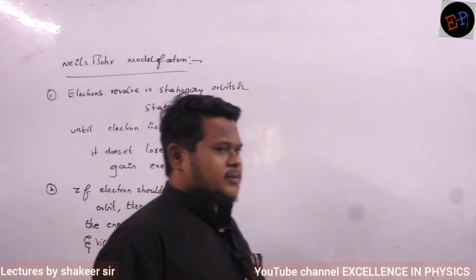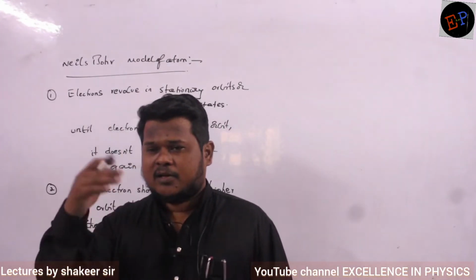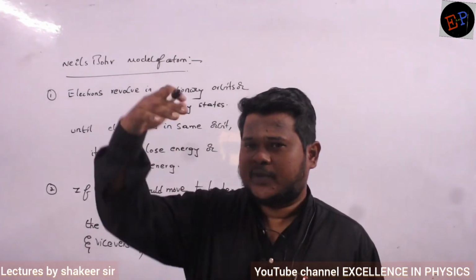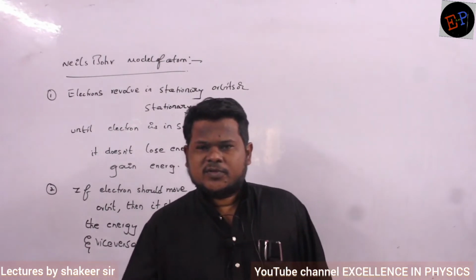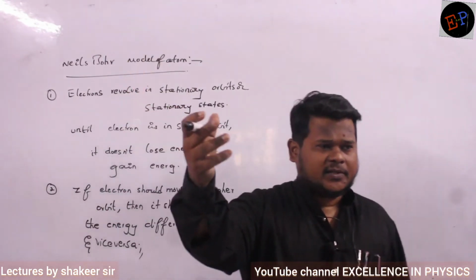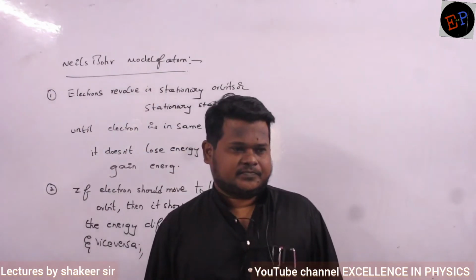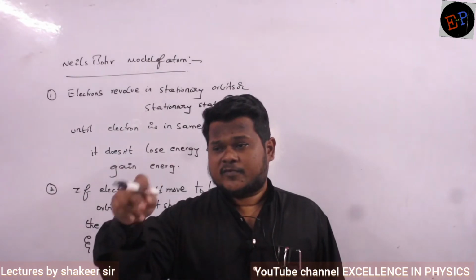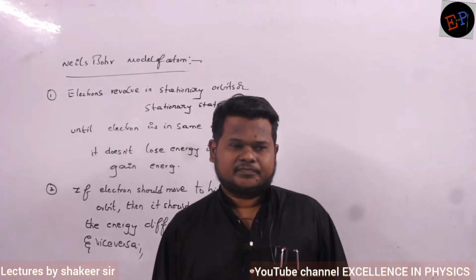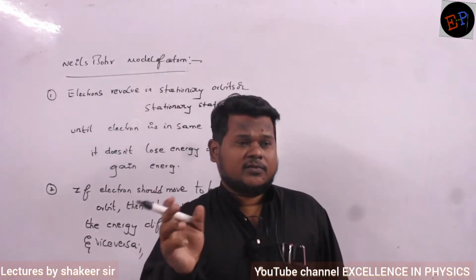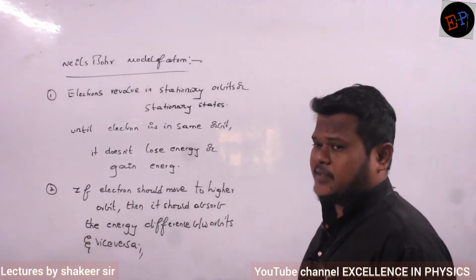What is meant by vice versa? An electron in a higher orbit has higher energy. As the orbit increases, the energy of the electron increases. Are you able to understand? So if it should travel from the second orbit to the third orbit, then it should absorb the energy difference between those two orbits. Okay. Similarly, if it wants to travel from the second orbit to the first orbit, then what it has to do? It has to release energy. How much energy? Energy equal to the energy difference between both the orbits. That was the second statement given by Niels Bohr.